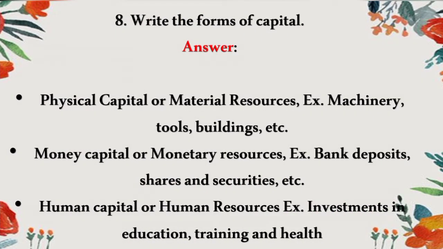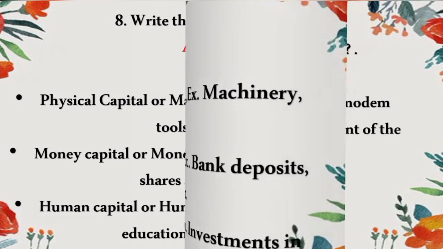Eighth question, write the forms of capital. Physical capital or material resources, example machinery, tools and buildings. Money capital or monetary resources, example bank deposit, shares and securities. Human capital or human resource, example investment in education, training and health.